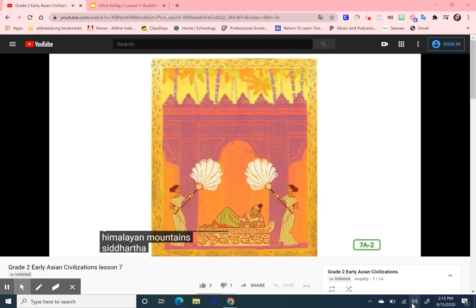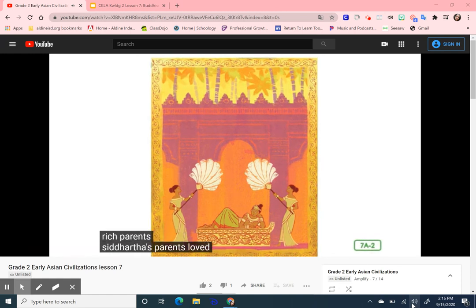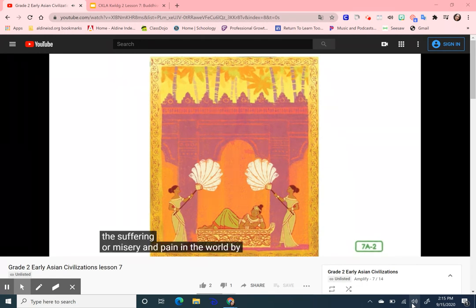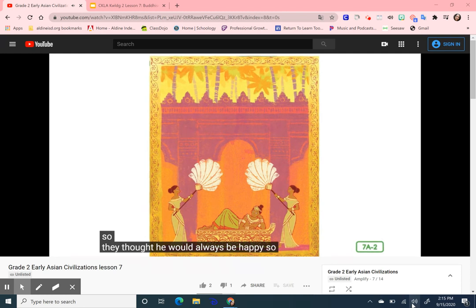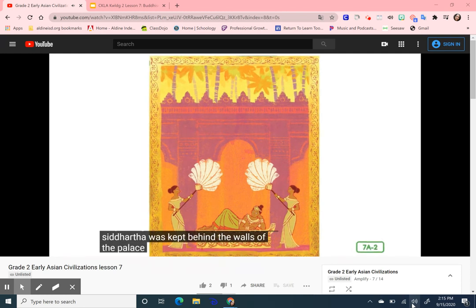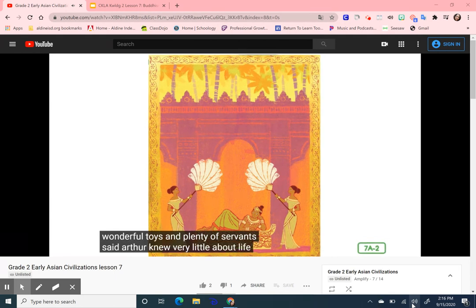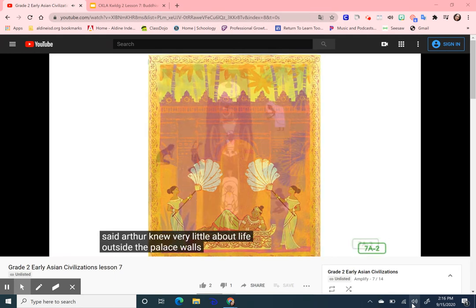Siddhartha was a prince born to very rich parents. Siddhartha's parents loved him very much. So much, in fact, that they wanted to protect him from all the suffering or misery and pain in the world. By doing so, they thought he would always be happy. So, Siddhartha was kept behind the walls of the palace and was given anything he wanted: fine food, wonderful toys, and plenty of servants. Siddhartha knew very little about life outside the palace walls.